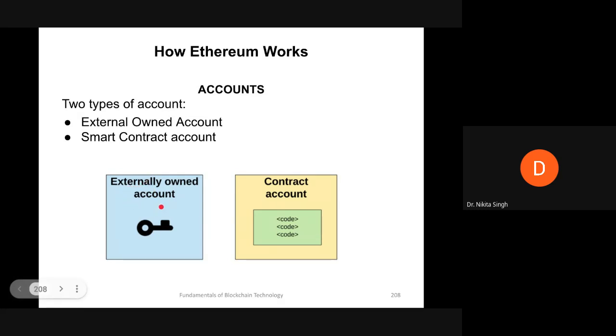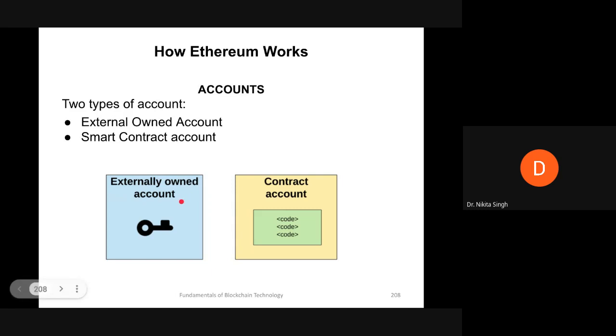That is, there is no amount associated with creating it, and it has an Ethereum address that is controlled by the private key. This is the same as what we have seen with Bitcoin. You have a private key, and associated with that private key you have a Bitcoin address. Similarly, here also you will have a private key and an associated Ethereum public address.